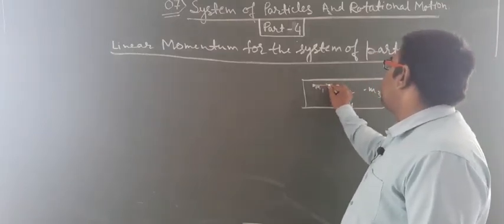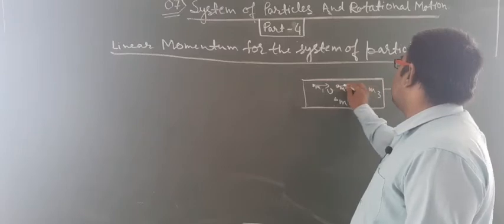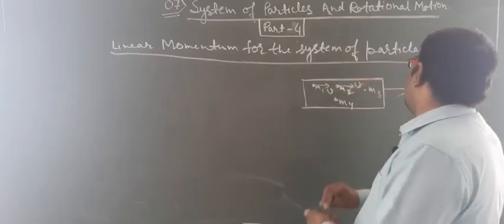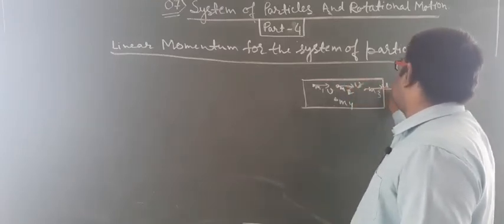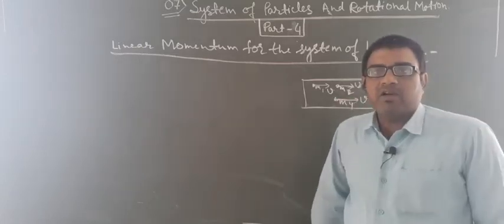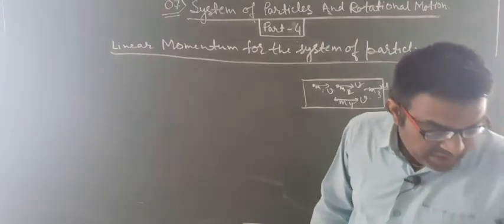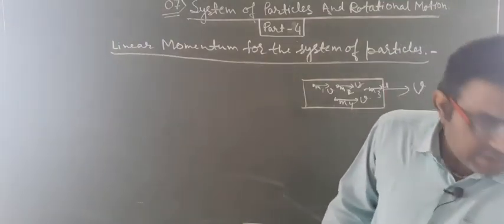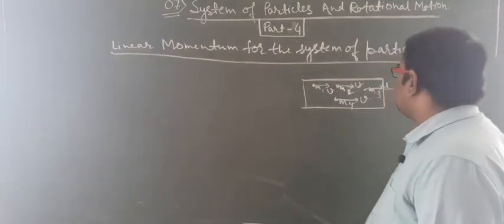Then M1 will also move with velocity v, M2 will also move with velocity v, M3 will also move with velocity v, and M4 will also move with velocity v. All the constituent particles of the rigid body will move with the velocity v.